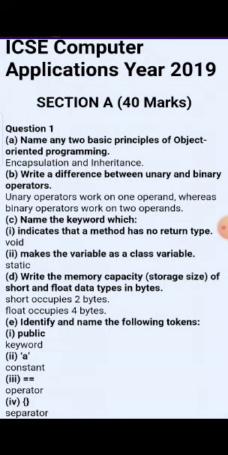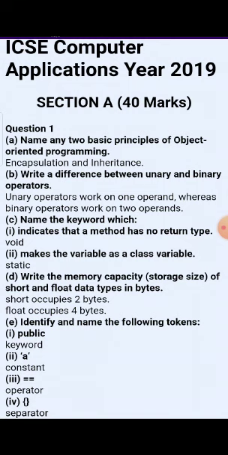Then name the keyword which indicates that a method has no return type. So the question would be asked: name the keyword which indicates that the method has no return type. So the keyword is void. Next, make the variable a class variable. The keyword for a class variable is static. And the next question is: write the memory capacity, or we can say the memory capacity is also known as the size of the storage, of short and float data types in bytes.